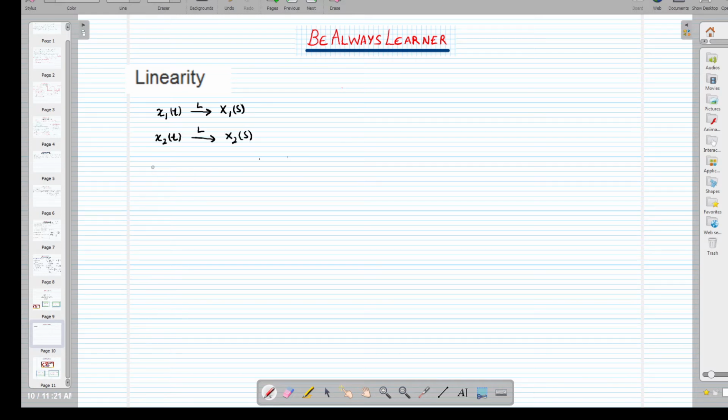Now, if I am going to multiply this x1 with a constant a and add it to the signal x2 after multiplying it with, say, suppose b. So that is a signal.